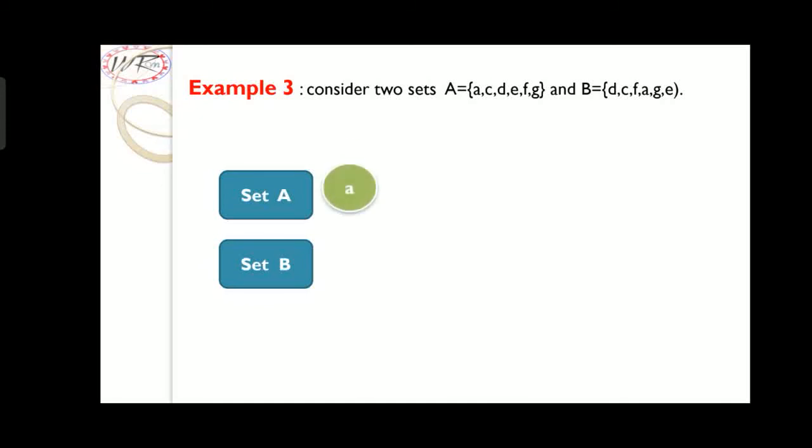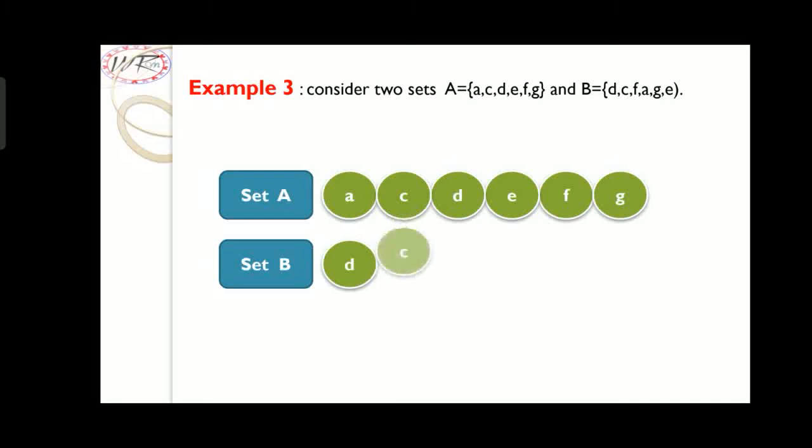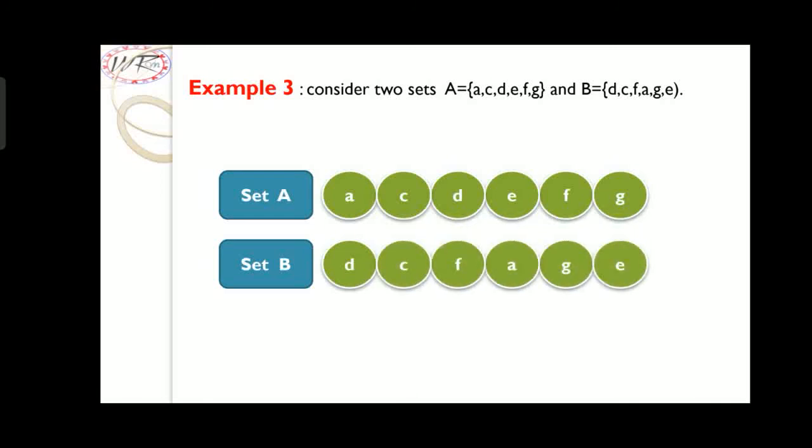Example 3. Consider two sets A = {A, C, D, E, F, G} and B = {D, C, F, A, G, E}. Let us take all the elements of set A and set B. Now we are going to check whether all the elements of set A are in B or not. The element A is in both A and B.